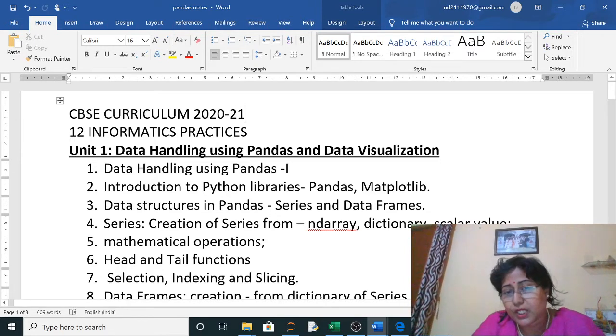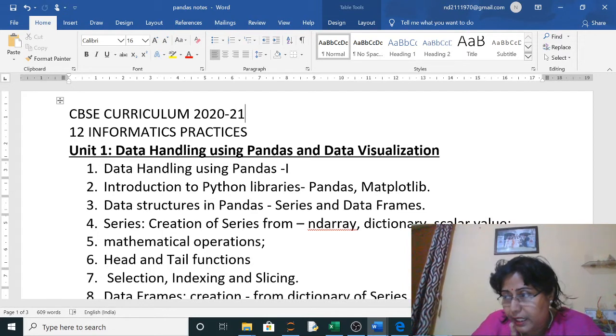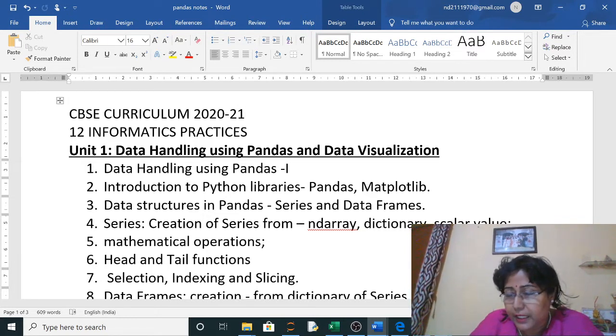Now data structures in pandas: series and data frame. Pandas are used for data handling, for data analysis. Now there are three types: 1D, 2D, 3D. So 1D is series, 2D is data frame, 3D is panel. So three types are there. In our syllabus we are having only series 1D and data frame 2D.